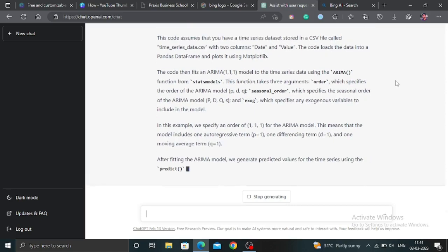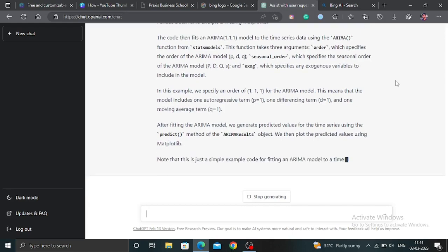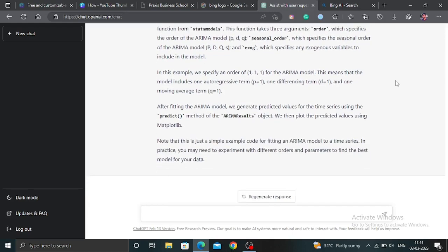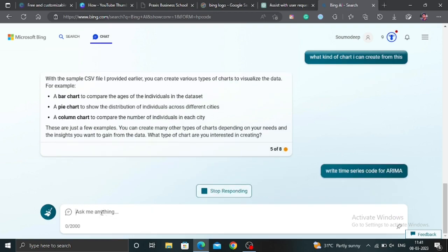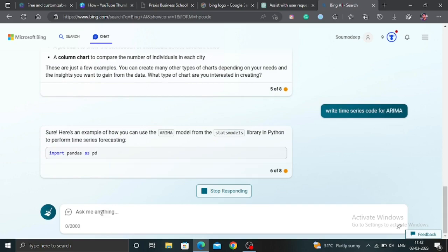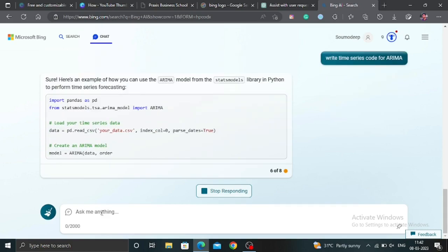So let's start. It's going right. Let's ask Bing: write time series code for ARIMA. So, time series code for ARIMA. Let's see what Bing comes up with. So here's the answer. Bing has also started to write the code.